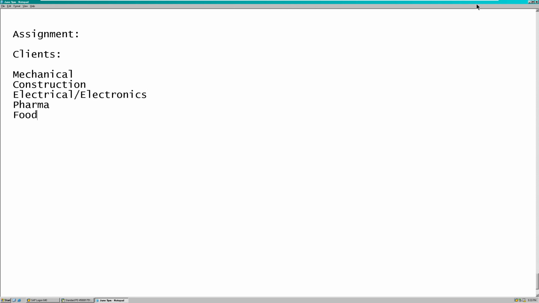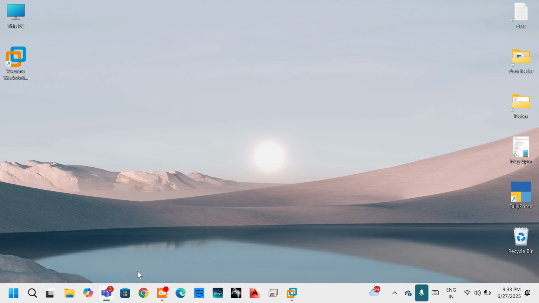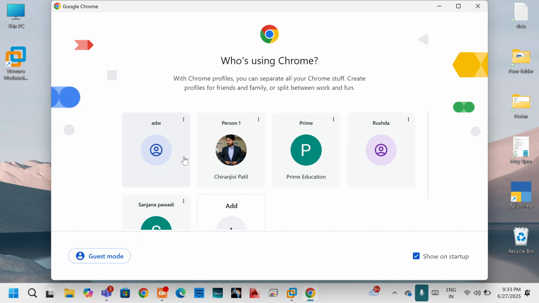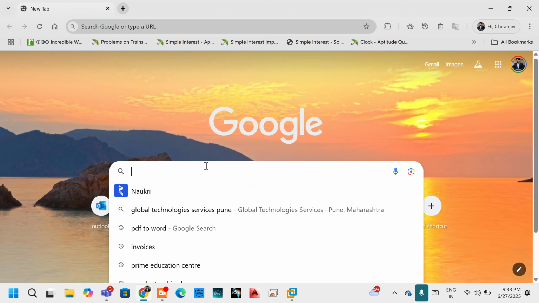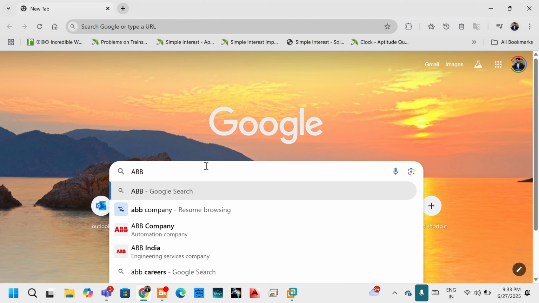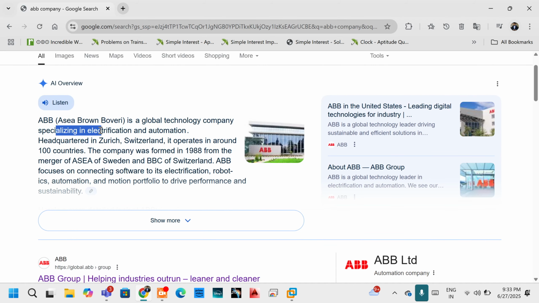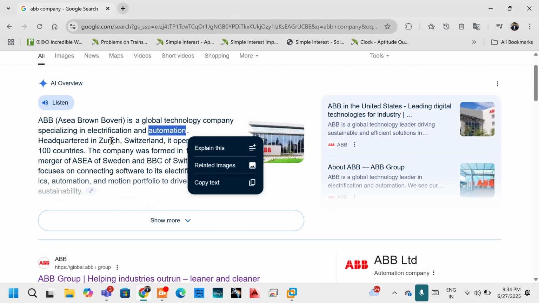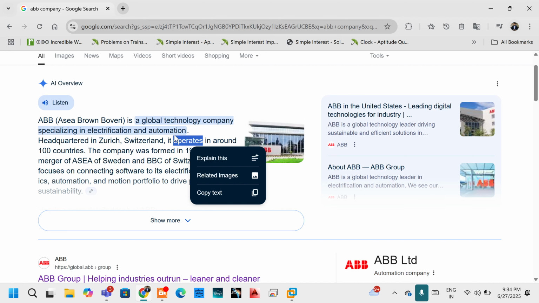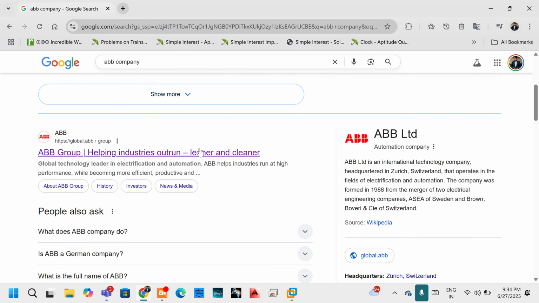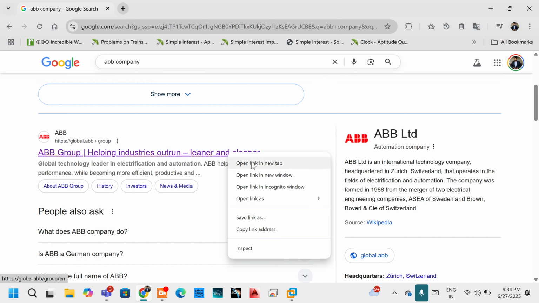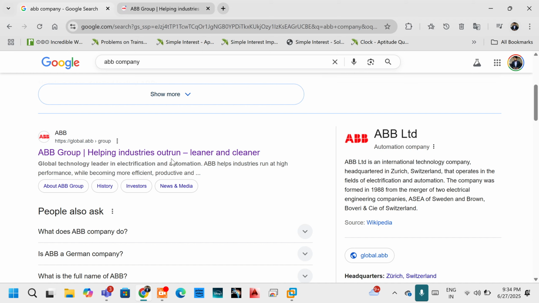Now one example I will take here, let us say Walmart is there, or ABB Group is there. Okay, automation company. ABB is a very good global technology company specialized in electrification and automation process, headquartered in Switzerland, right? So we get detailed information about this. What we need to do is get into the website of ABB and look at whichever location you want guys. Let us say ABB Switzerland itself. We'll take from Switzerland. So this will be your client case.